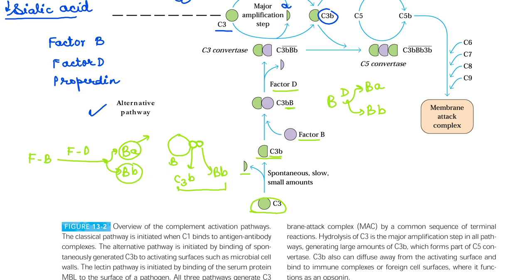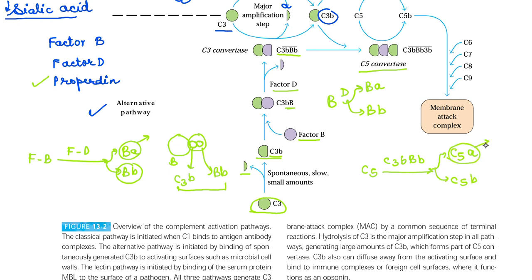To stabilize it, we require another important factor, that is properdin. So properdin is trying to stabilize this particular complex. This complex, which is C3BBB, acts as C5 convertase. It will then break C5. So C5, under C3bBb, will break into C5A and C5B.